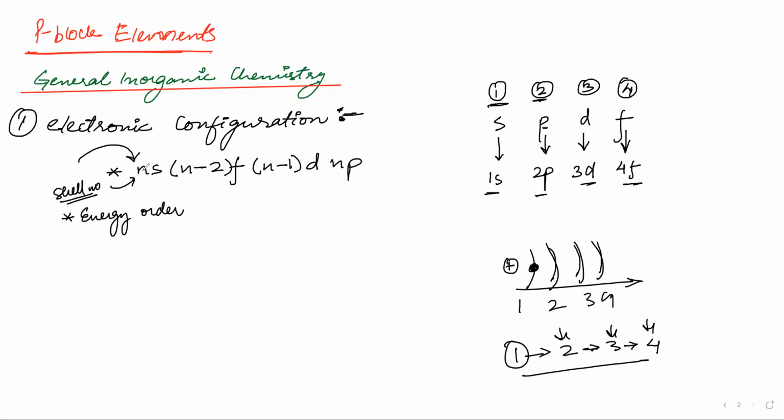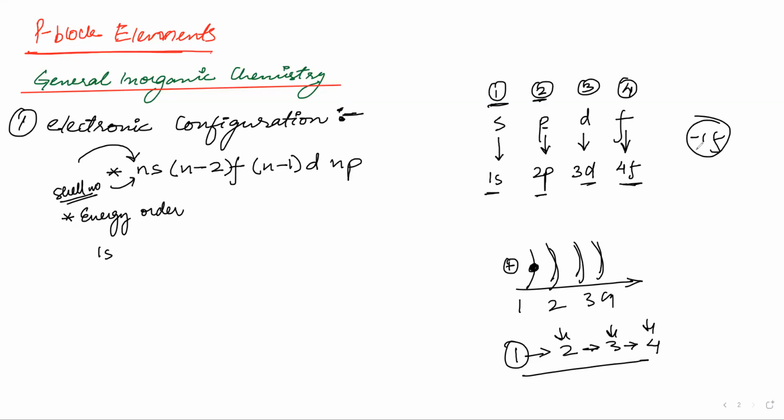So you will start with the 1s, correct? Now Abhi will help me. We will start with the first shell, Abhi, right? Yes, sir. Okay, so in the first shell, let us put it here, 1s. Now if I put n is equal to 1, what will be the value of n minus 2? It will be equal to minus 1. But f starts from 4, so f will not have minus 1f, correct? Yes, sir. Okay.